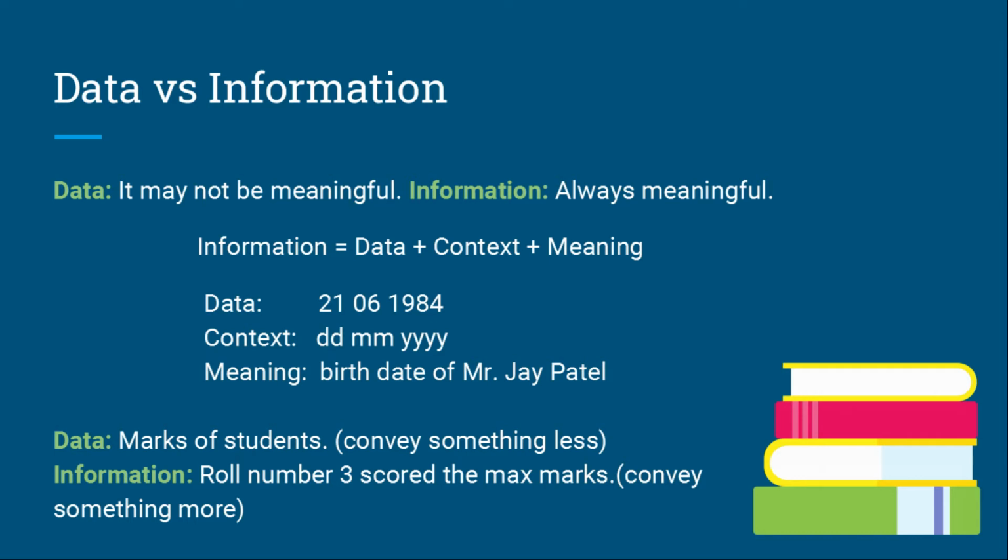Let's take another example. Marks of students are there. Here we can say that this is data. Now suppose roll number 3 has scored the maximum marks. So we can say that this is information. Means data conveys something less and information conveys something more.